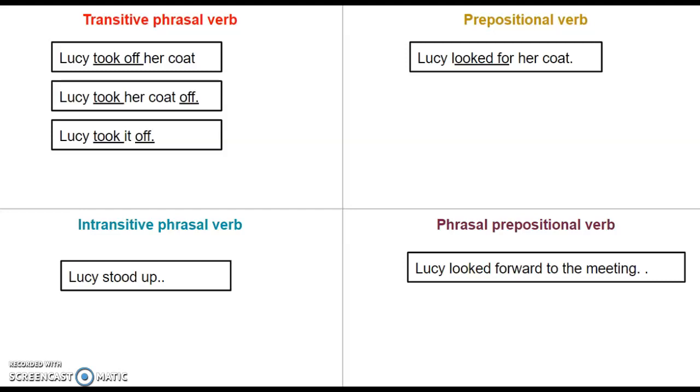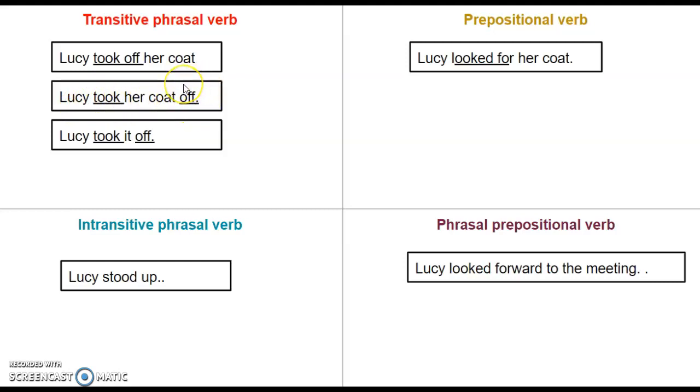What we have here is a verb with two elements, take and off, but off may be at the end of the sentence. That is to say, the direct object can be directly after the verb. These verbs are also called separable phrasal verbs. In some grammars, they call them separable and inseparable in this case. Separable phrasal verbs. So we've got Lucy took her coat off.